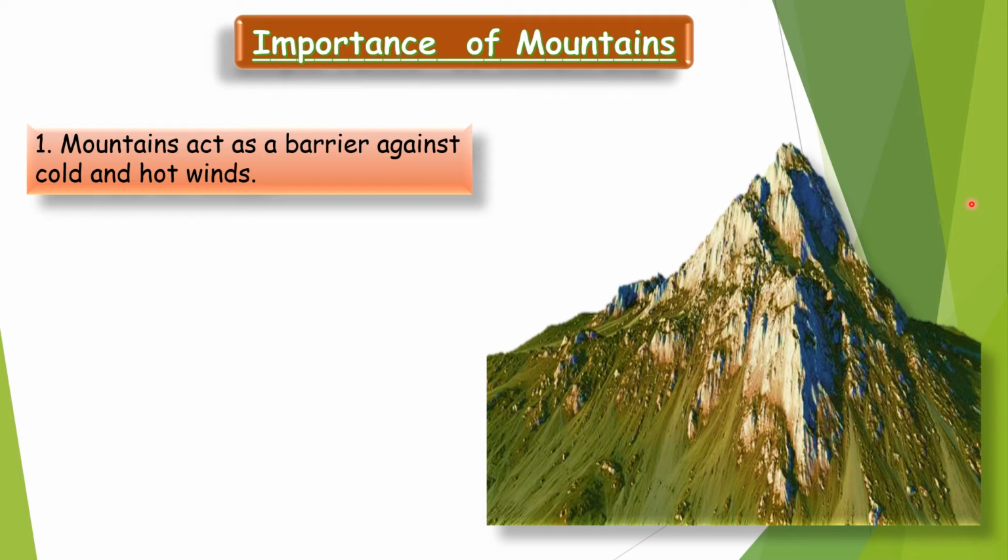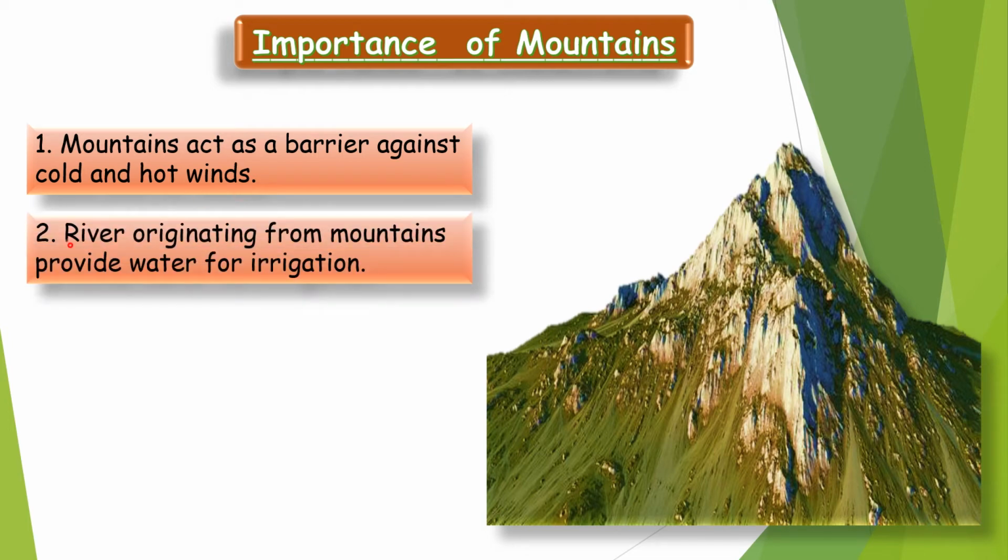The wind which is coming from China is very cold. So what does this mountain do? It stops the cold wind here only. So we are protected from cold wind. In the same way, children, mountains protect us from hot winds also.